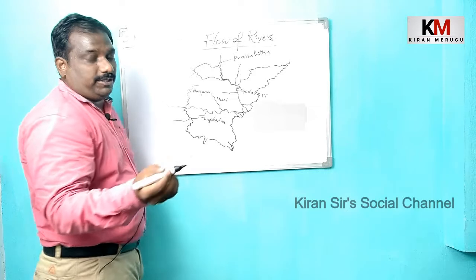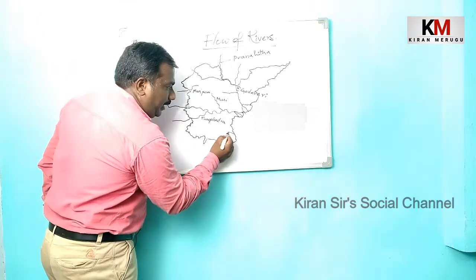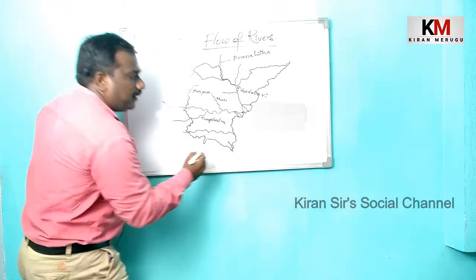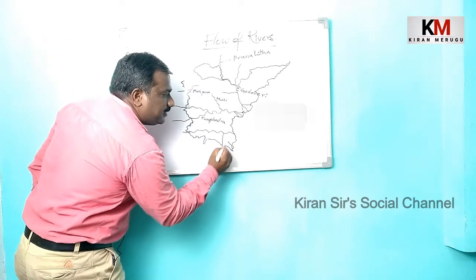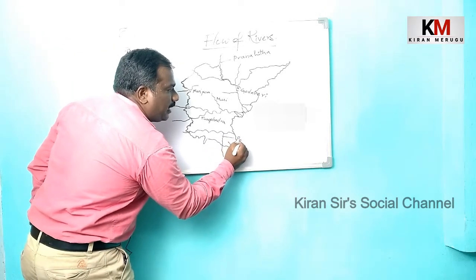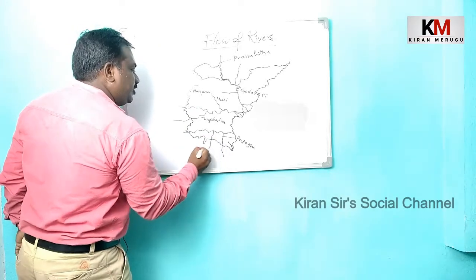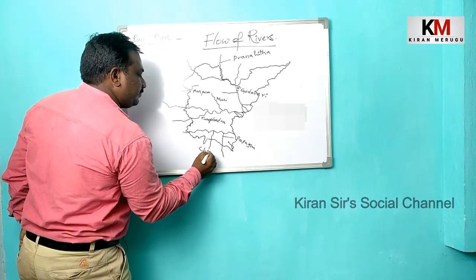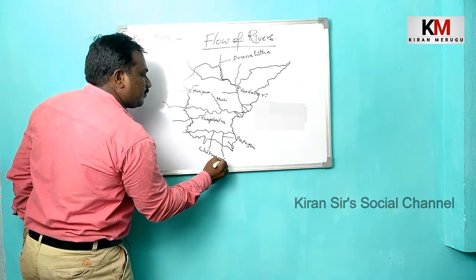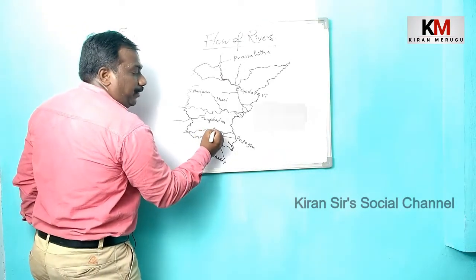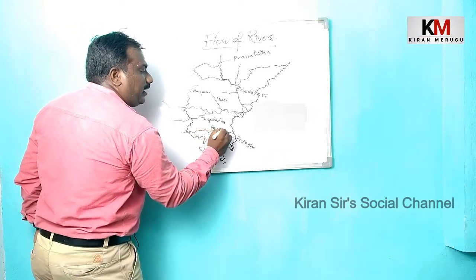Another important river in Andhra Pradesh is Penna. Penna has two tributaries, one is Papagni and the other one is Chitravati. So Papagni and Chitravati are tributaries of the Penna river.